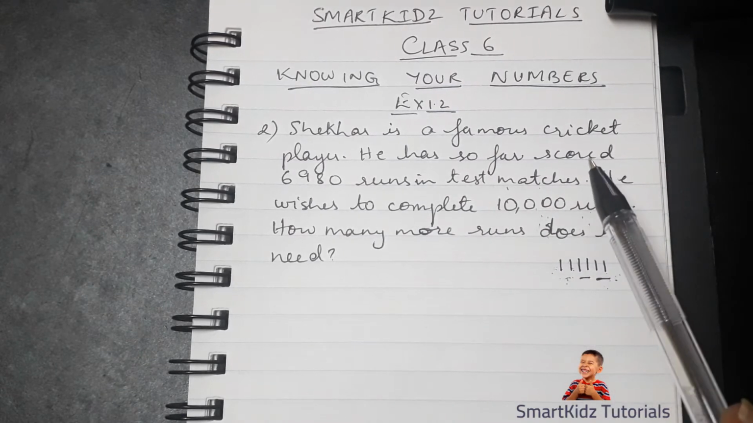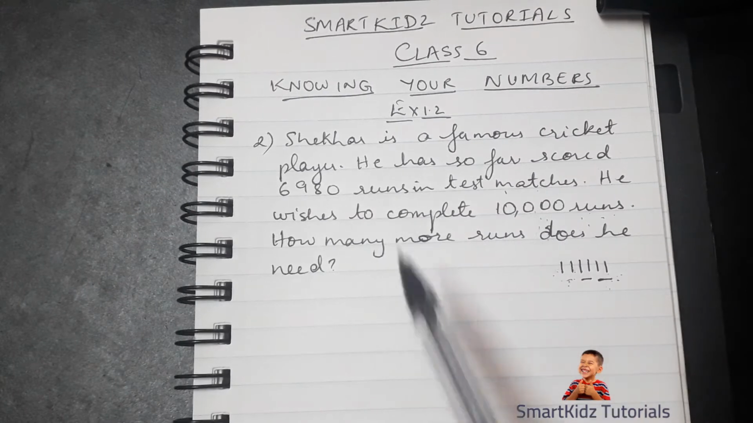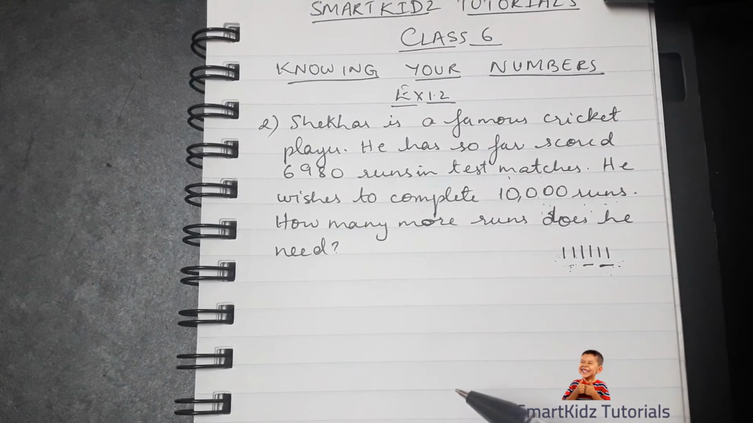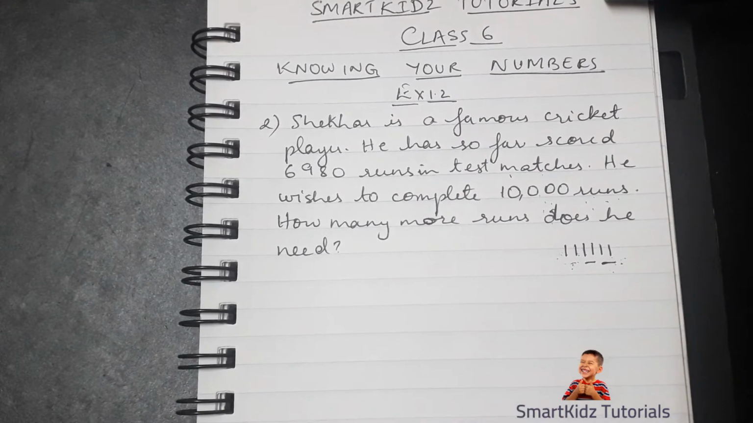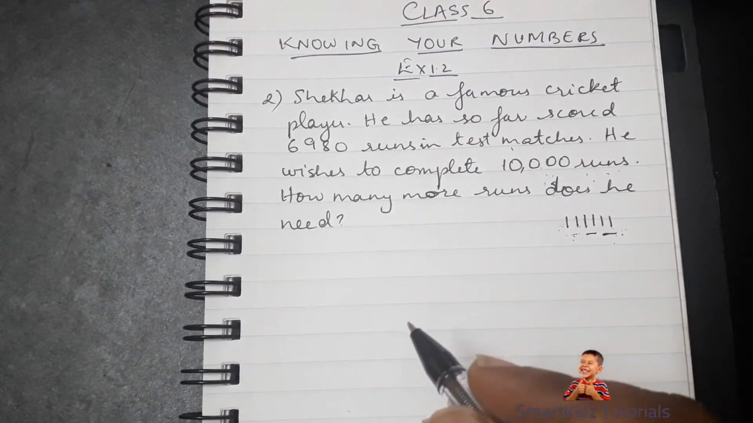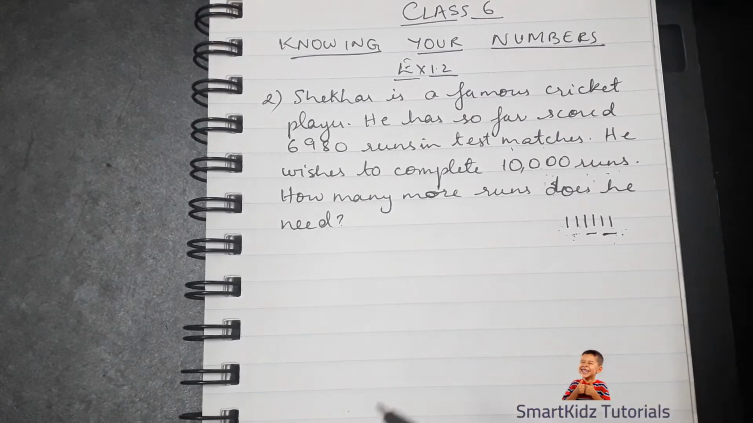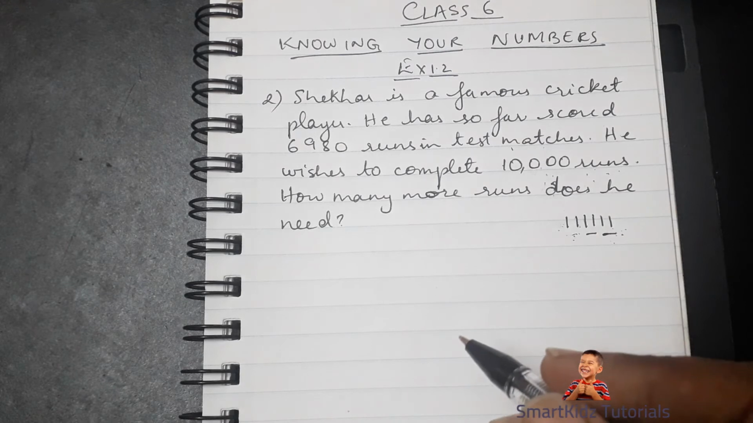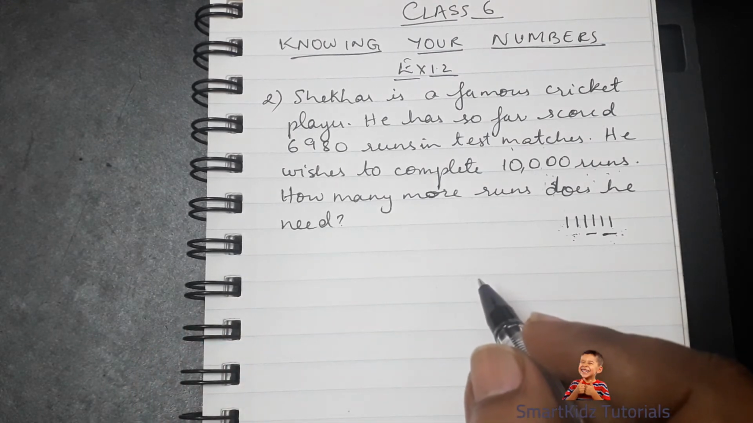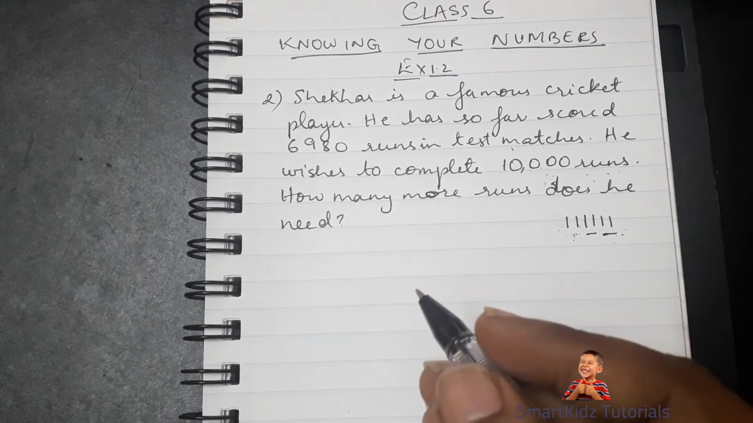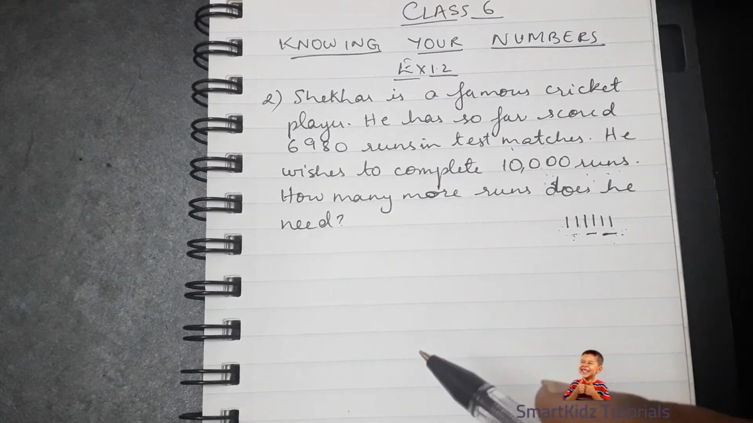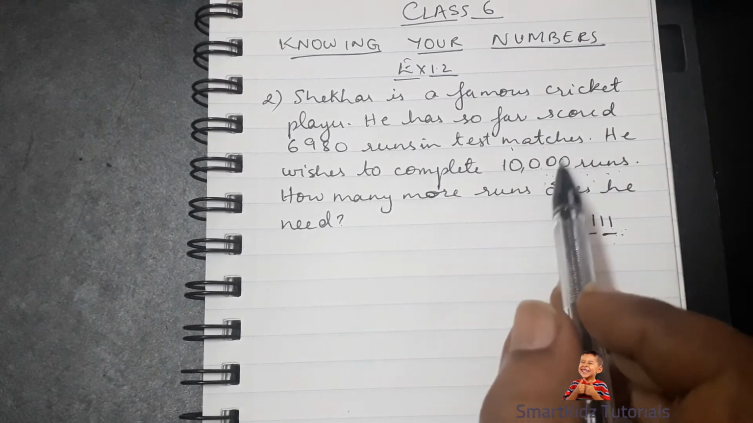Okay, so let us solve this problem, and in this problem we will be carrying out the subtraction operation. So let's begin. First we'll write down what has been given in the problem so that we are able to follow exactly what we have been given and what we need. So first we have been given that Shekhar has scored 6,980 runs, but we are also given that Shekhar wishes to complete 10,000 runs. So we'll write the bigger number first.